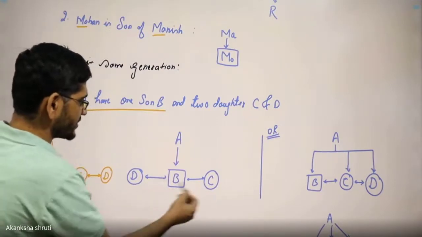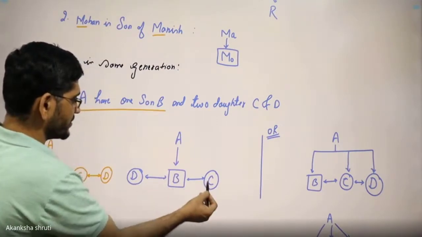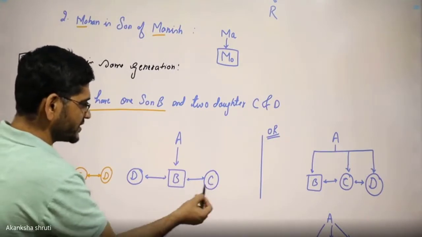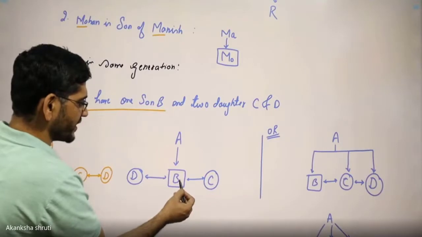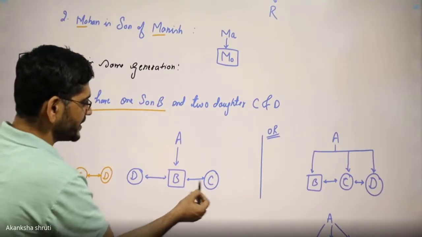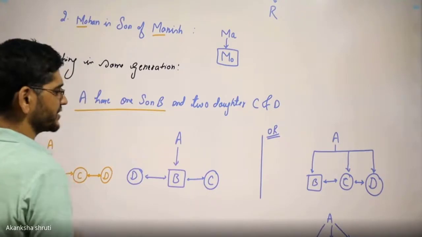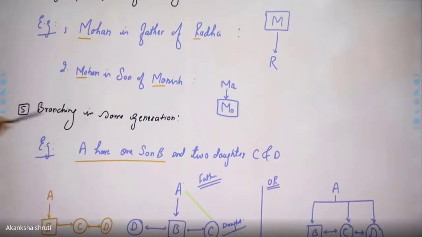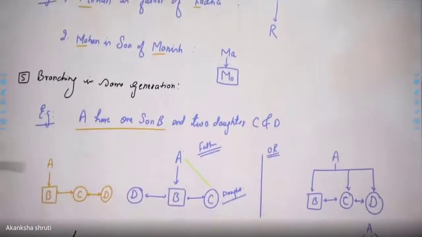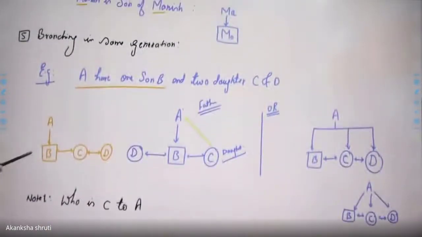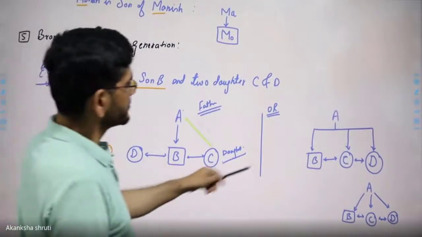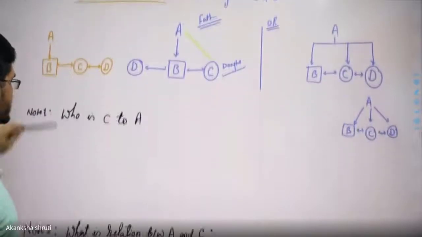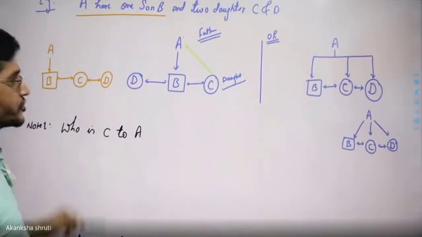C and B are siblings, but for C to B, C is sister of B or B is brother of C. So this relation we have to keep in mind. So above are the 5 things with respect to which the family tree is drawn. In addition to above, there are a few notable things that we are coming across in the question.